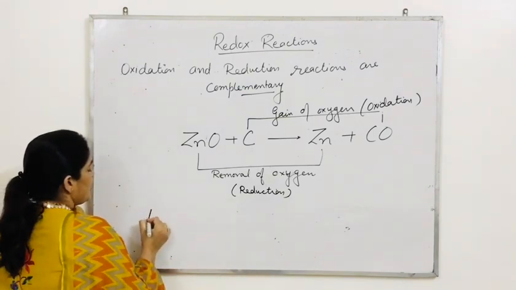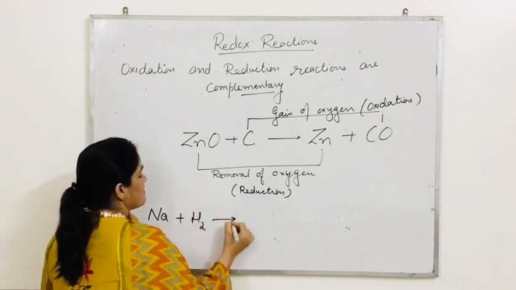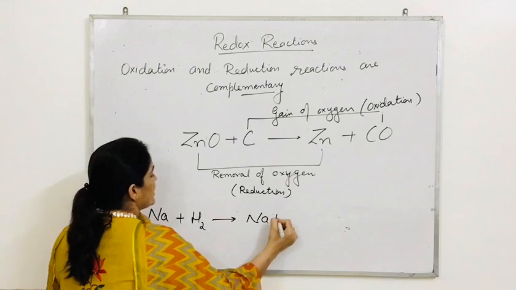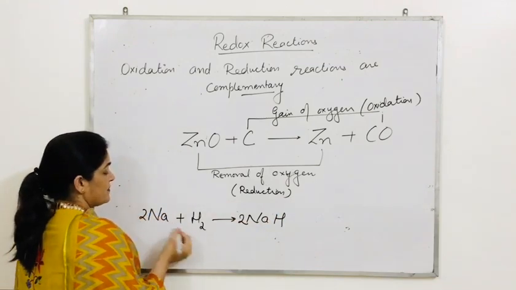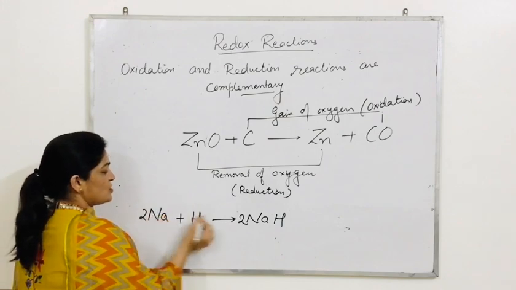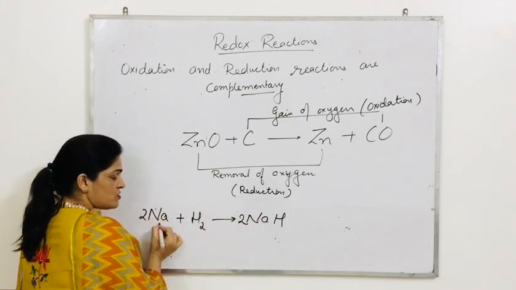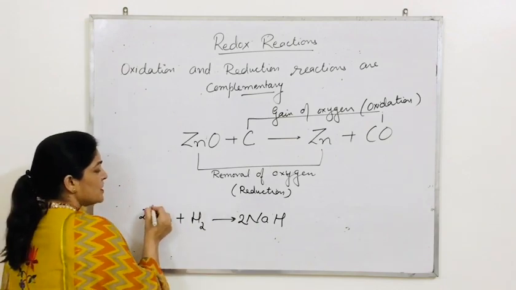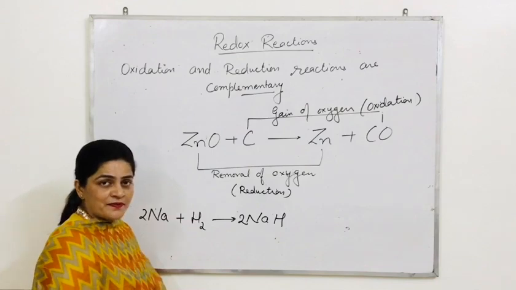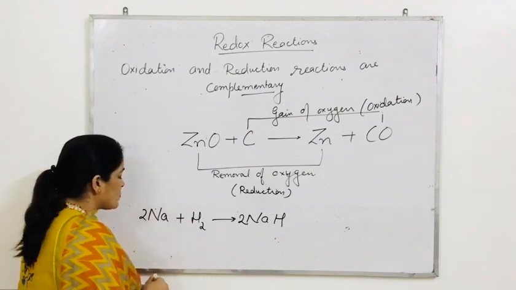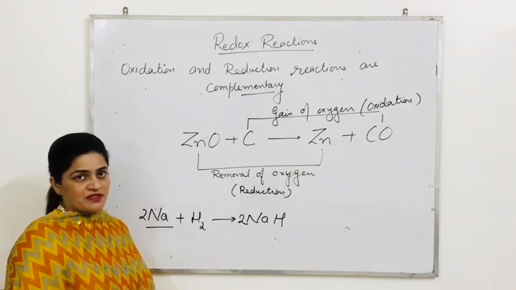If sodium and hydrogen combine, we are going to have sodium hydride. Just check it out. It looks like in this, sodium is going from neutral sodium to sodium hydride. So in this process, it looks like hydrogen is added, and the process in which hydrogen is added is a reduction process.